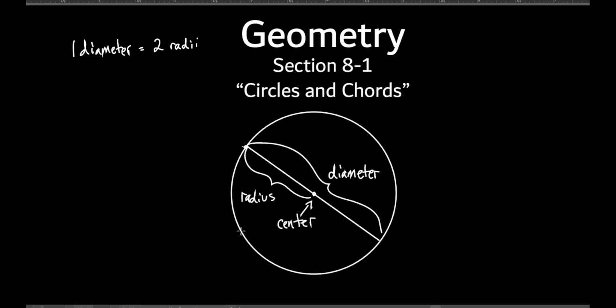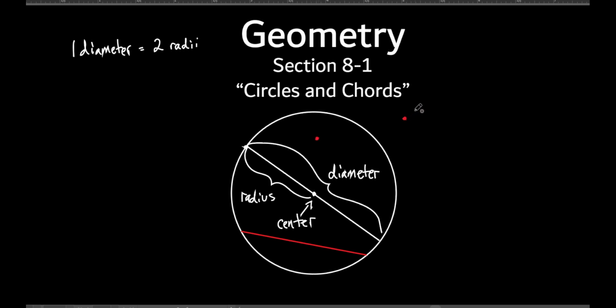What if I just went from a point on the circle to another point on the circle, but it doesn't necessarily go through the center? Do you agree that's true about that red segment right there? It's a point on the circle. When I say on the circle, a lot of people get confused. A lot of people think of a circle as a disc, like a pizza plate, a plate you eat your dinner on, and they think on the circle is this. Is that point right there on the circle? No. What would we say is true about that point? It's in the circle.